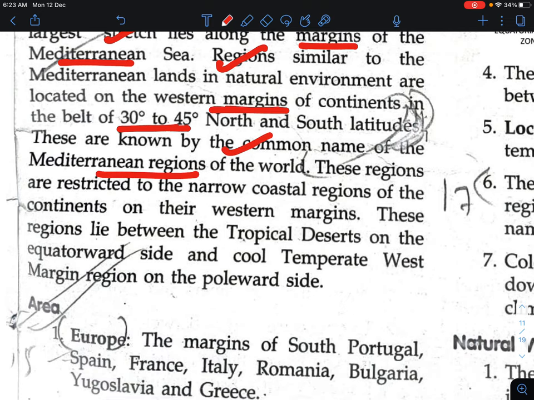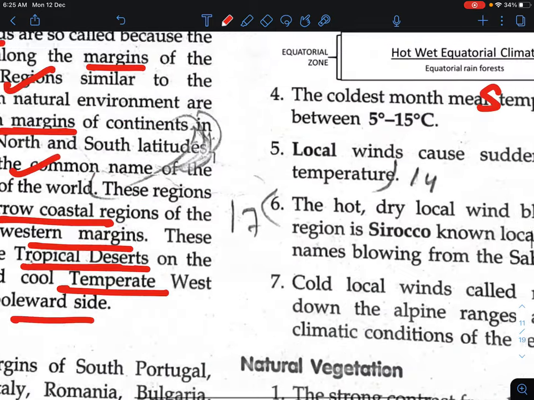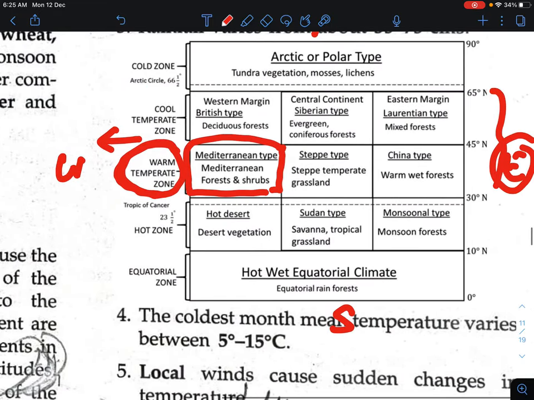These regions are restricted to the narrow coastal areas. What are the regions? They are basically restricted to the narrow coastal regions of the continent, on the western margin. This region lies between the tropical desert, on the equator side, and the cool temperate western margin region on the pole side.